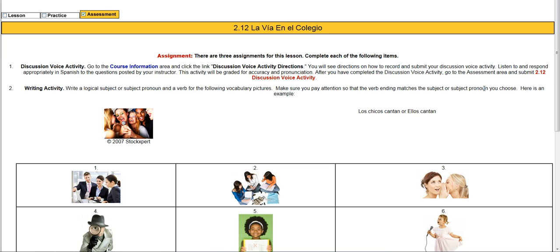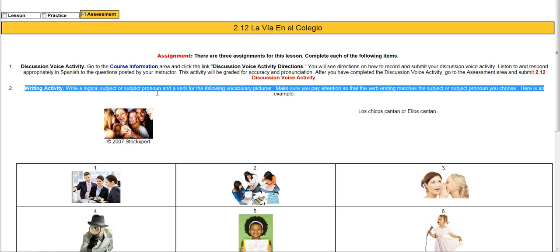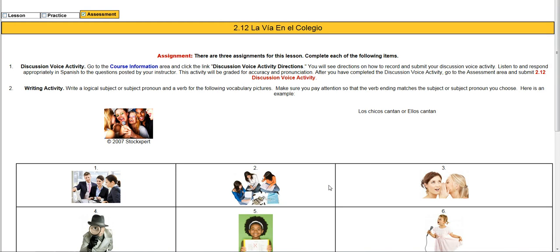There's two things for the assessment. You're going to go to the discussion board and you're going to do a writing activity. Okay, I'm going to explain those two things in a separate video. So look for 2.12 assessment, 2.12 assessment.